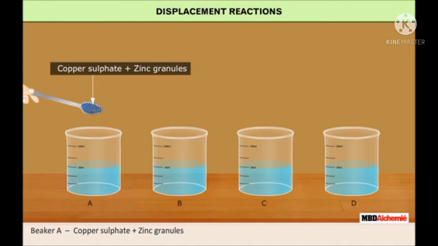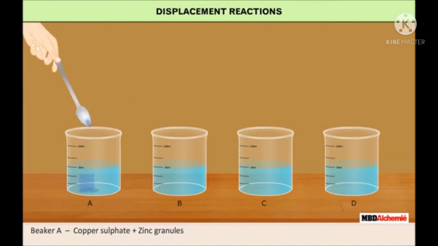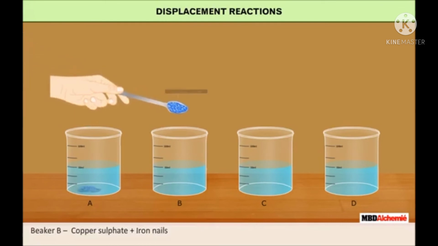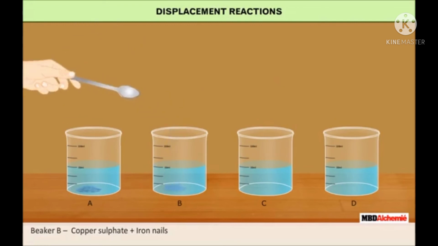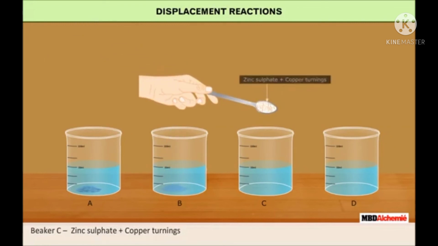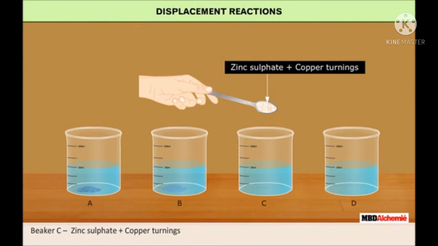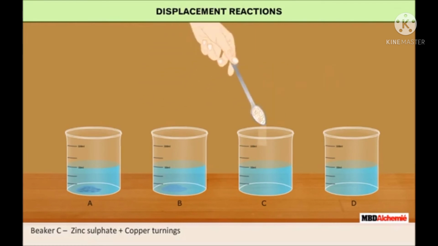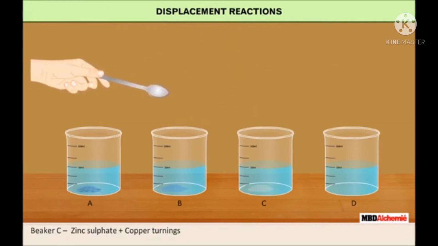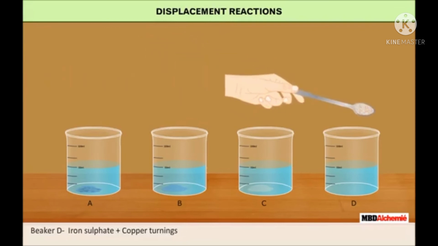In beaker C, zinc sulfate and copper turnings. In D, iron sulfate and copper turnings. Stir the contents in each beaker and leave it for some time.